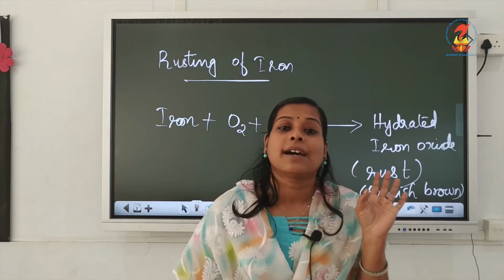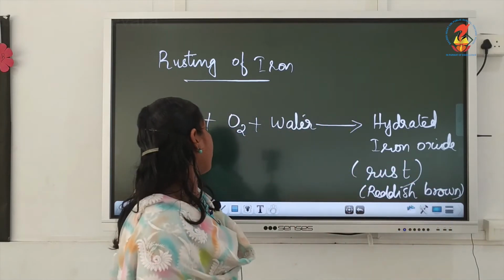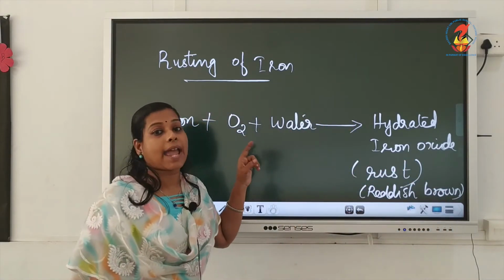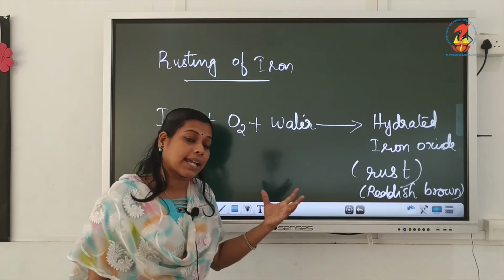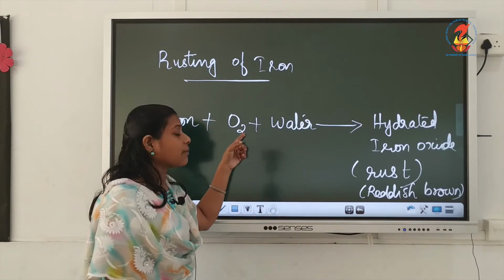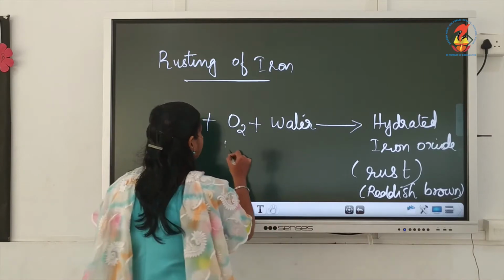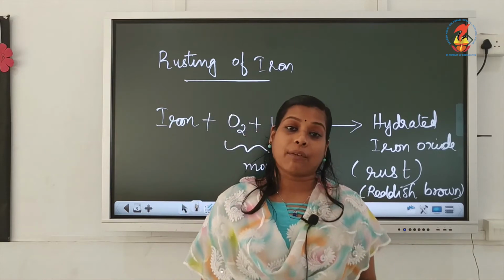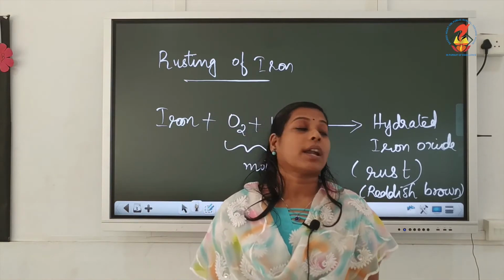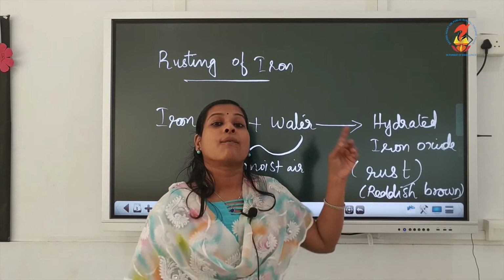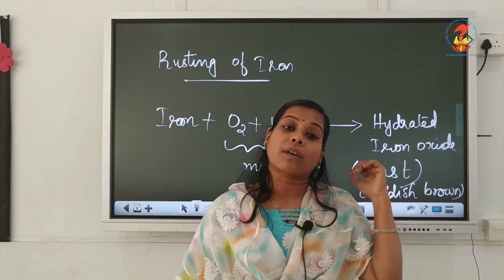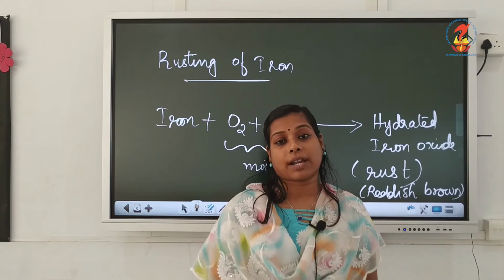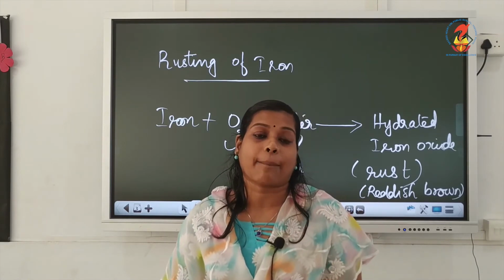That is actually rust. That is because chemical changes happening to this iron materials or iron particles that will be reacting with oxygen and water, that is present there in moist air. So iron will react with this moist air. Hydrated iron oxide will be produced, which we call it as rust. Okay. For rusting, this presence of oxygen and water are equally important. If one is absent, rusting will not be happening.